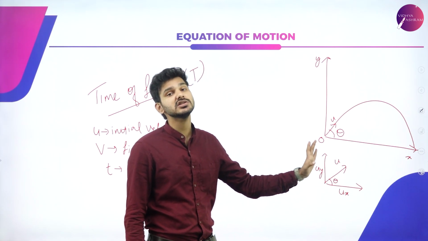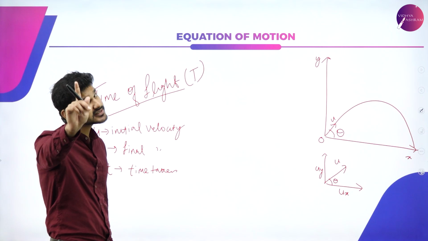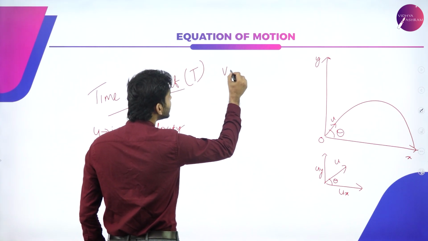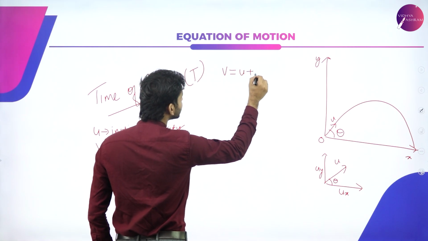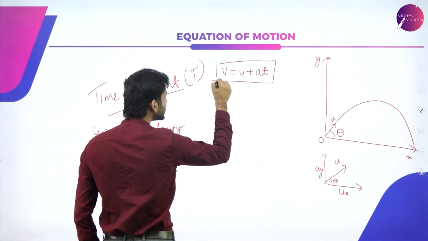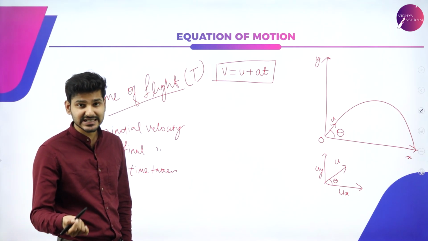So now I'm going to consider the first equation of motion, that is v is equal to u plus at.